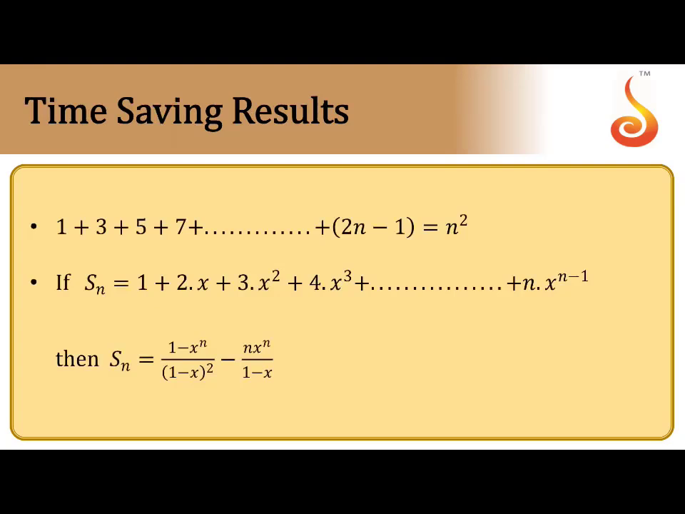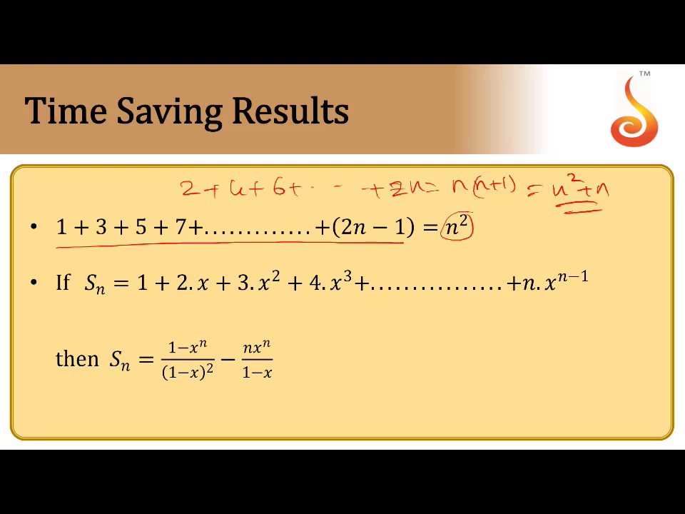There are some time saving results. Sum of the odd natural numbers is n square. This is the most important. Sum of odd natural numbers, sum of even natural numbers, sum of natural numbers: you have to remember the formulas. Sum of even natural numbers, you can note this down if you want. The nth term is 2n, so n into n plus 1. If you take 2 common, you get the sum of natural numbers, n into n plus 1 by 2. The 2 cancels, and we get n into n plus 1, or you can write n square plus n. So the even natural number sum is n square plus n, and the odd natural number sum is n square. This is one type of series, so just remember the formula.